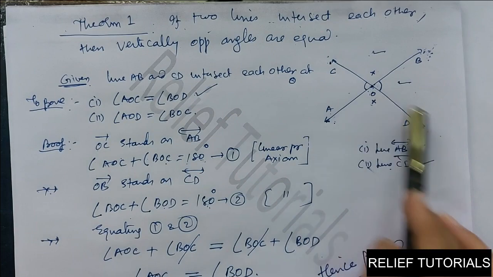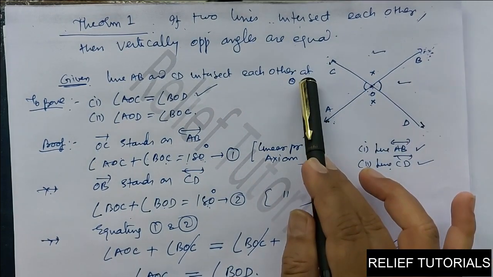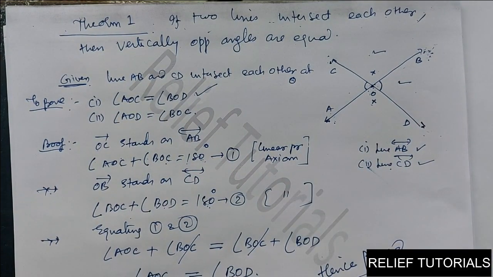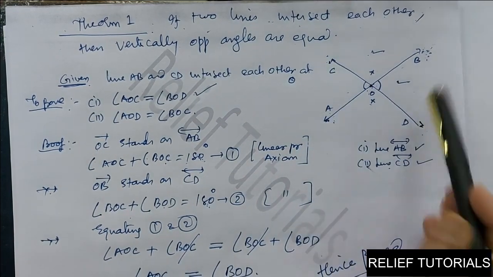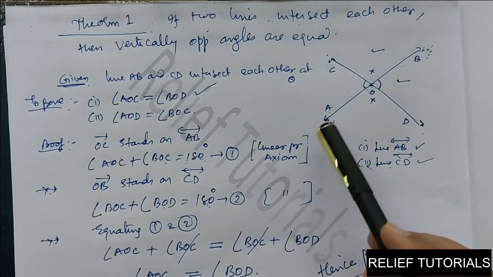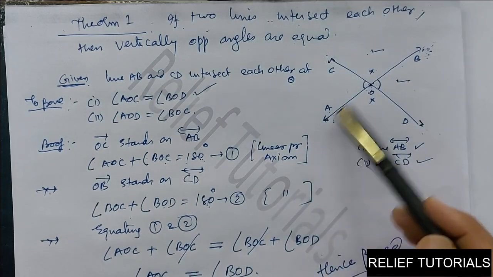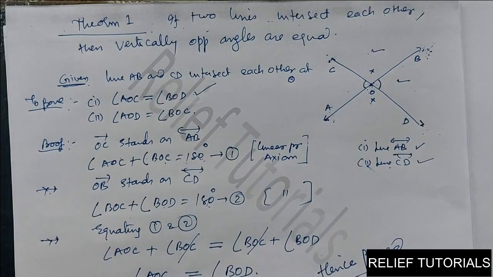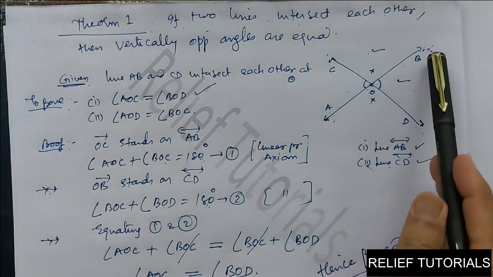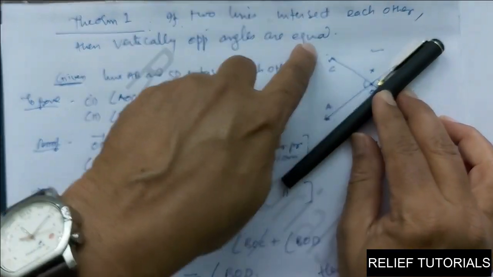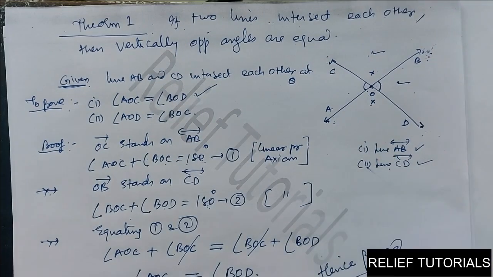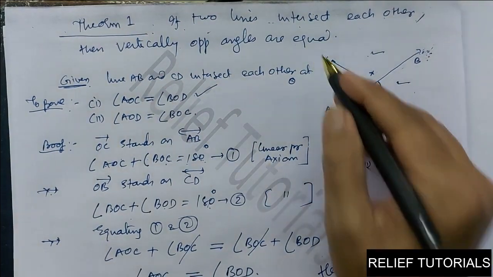So, given is line AB and line CD both intersect at point O. And what do you have to prove? You have to prove vertically opposite angles are equal. So angle AOC is equal to angle BOD and angle BOC is equal to angle AOD. Proof: first you consider line AB, so OC stands on line AB.